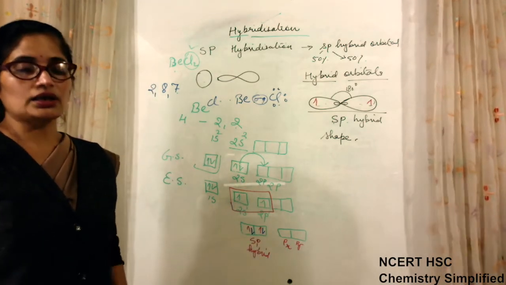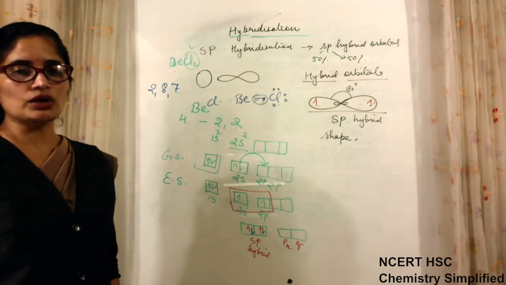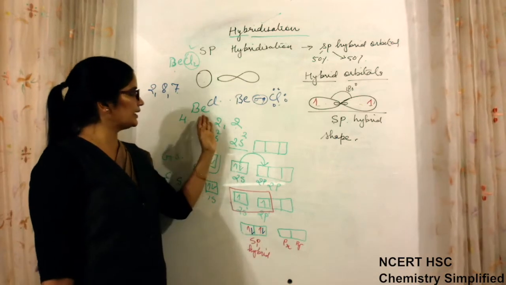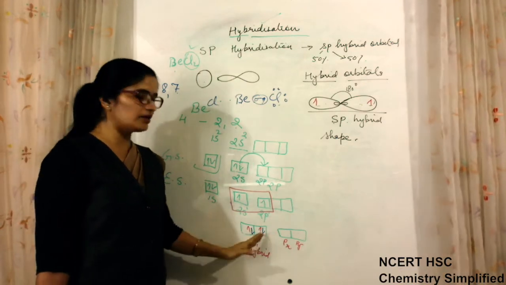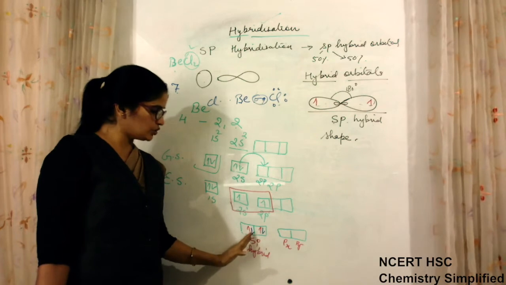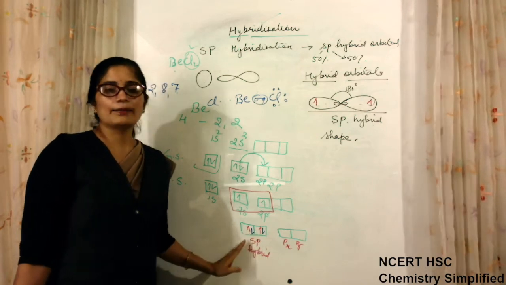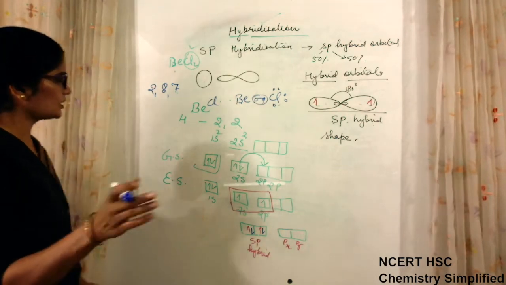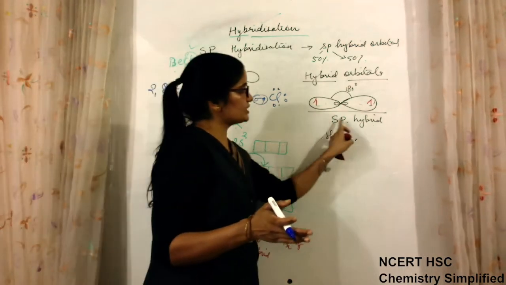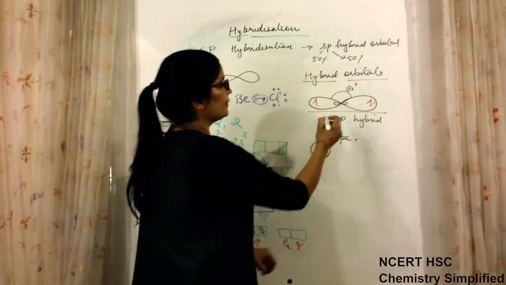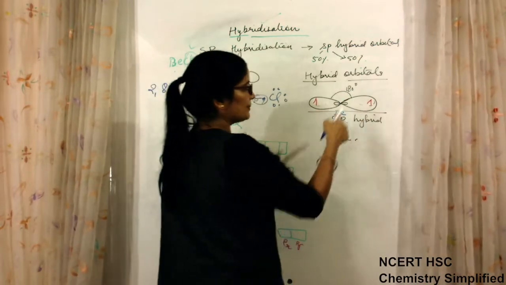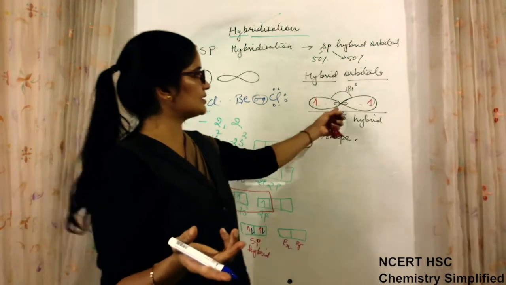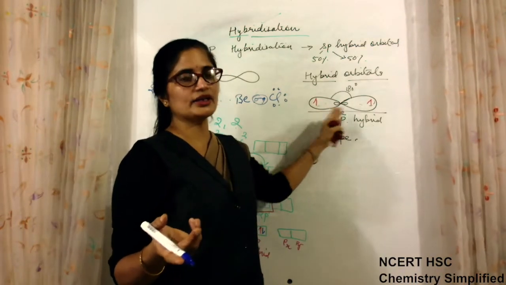So it explains that even if it does not complete its octet, the compound BeCl2 formed by beryllium is a stable one, because it pairs with two chlorines to complete the empty half-filled orbitals. Okay, so now this is the sp hybrid orbital of beryllium. The shape is given only by the central atom here.